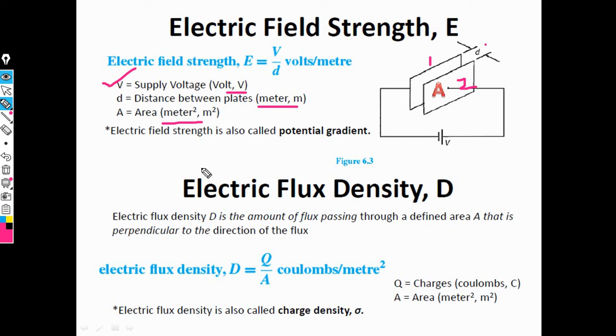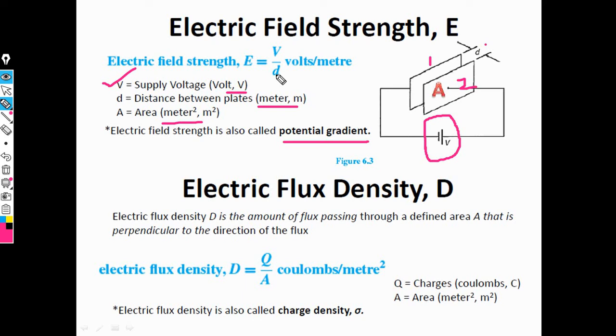Electric field strength always depends on the supply voltage, that is, the potential gradient. So electric field strength is also called potential gradient. This is the definition of electric field strength, with symbol capital E.